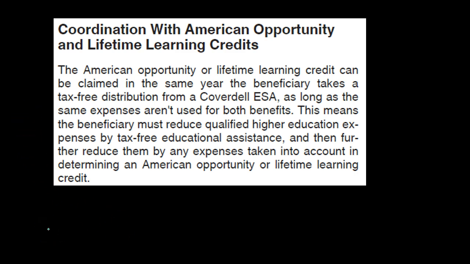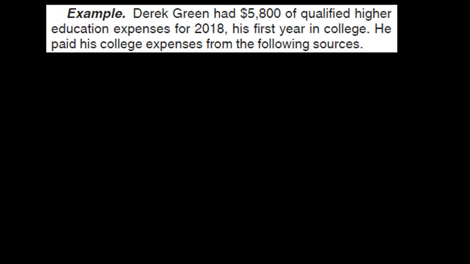The American Opportunity or Lifetime Learning Credit can be claimed in the same year the beneficiary takes the tax-free distribution from a Coverdell ESA as long as the same expenses aren't used for both benefits. So we can have both then, but we can't use the same expenses for both benefits. Continuing on, this means the beneficiary must reduce qualified higher education expenses by tax-free educational assistance and then further reduce them by the expenses taken into account in determining an American Opportunity or Lifetime Learning Credit. Let's take a look at an example.